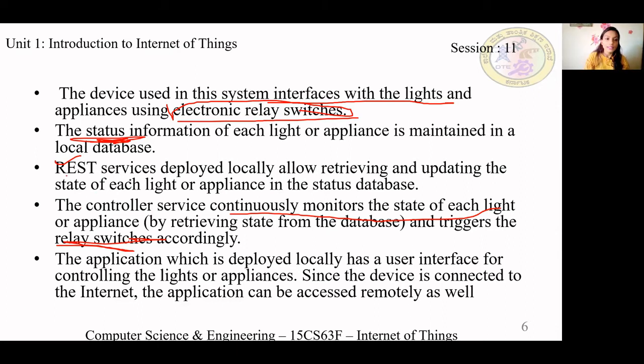Okay, and REST service is used in this example, and controller service will continuously monitor the state of each light or appliance by retrieving data in the database, which is local, and triggers, based on what has to be done, the relay switch to turn the light on or off. And the application is also deployed locally as a user interface for controlling the light or appliance.